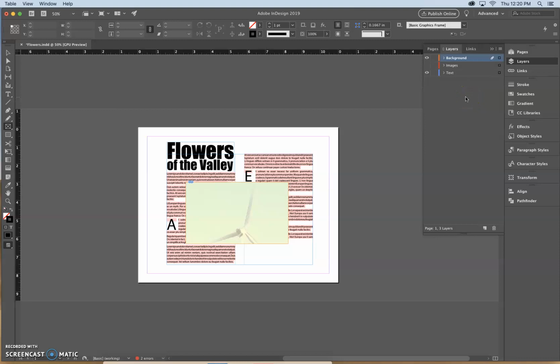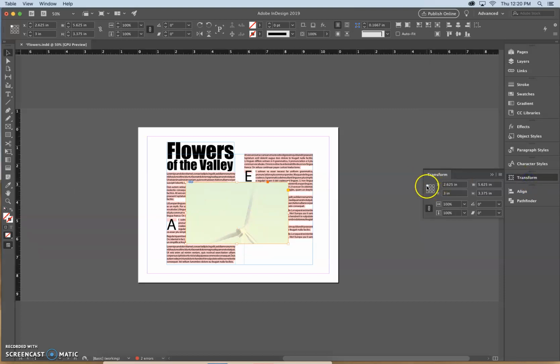What we're going to do now is get our selection tool and click the Windmills Ghost graphic. Okay, so I've just clicked that graphic. You can see it's selected. I'm going to make sure on my transform panel that the top left reference point is selected, which it is. I'm going to get my direct selection tool, which is the quick key A, position my tool over the graphic, and click on that graphic. As you can see, this image is a lot bigger than what my frame is.